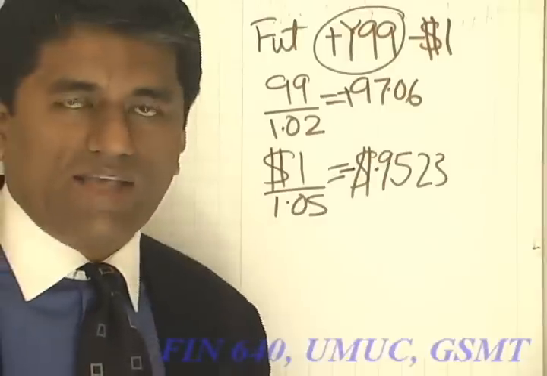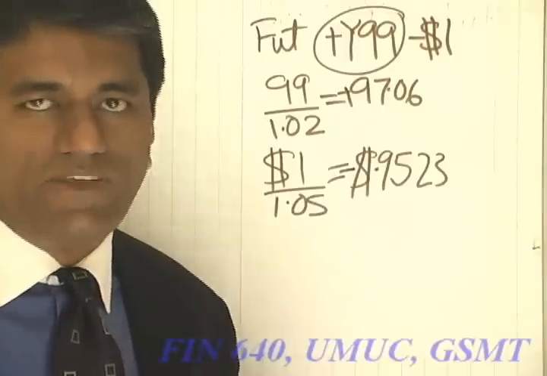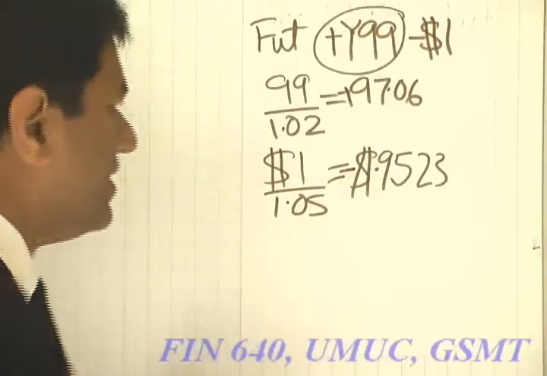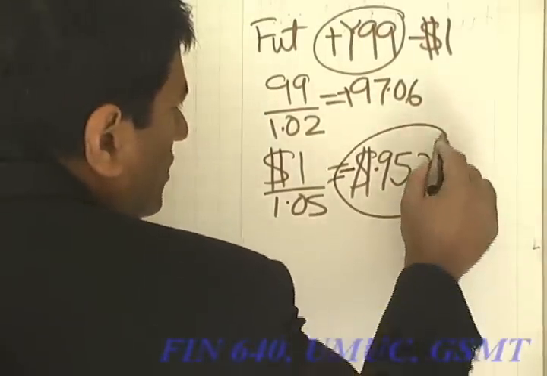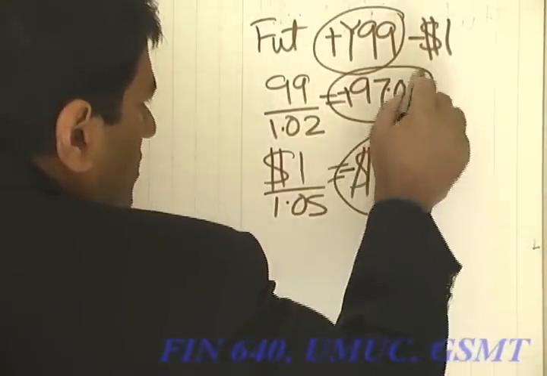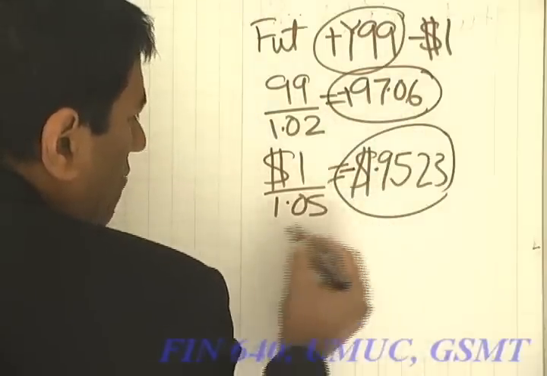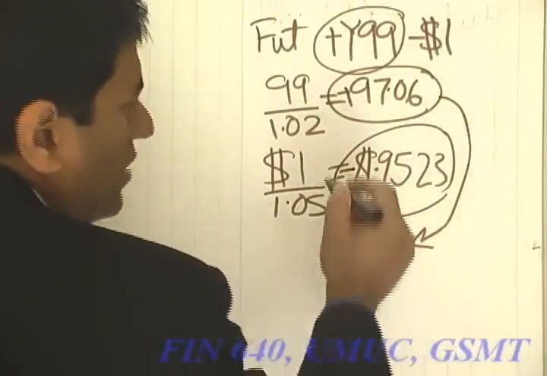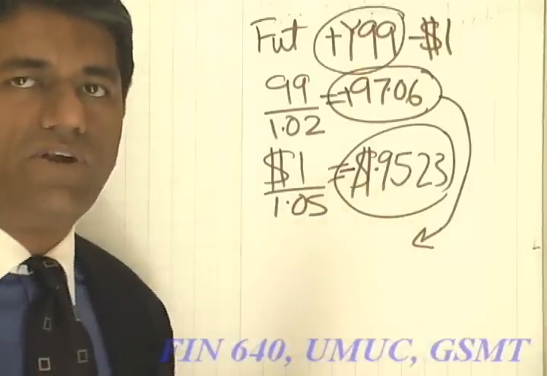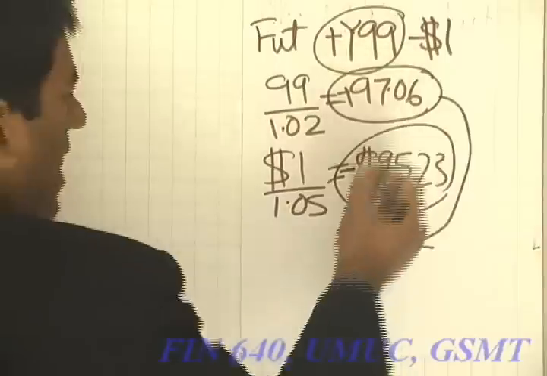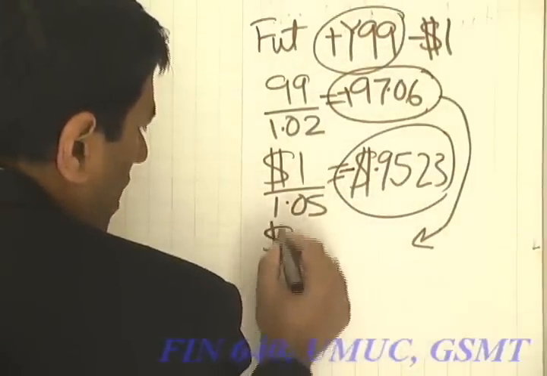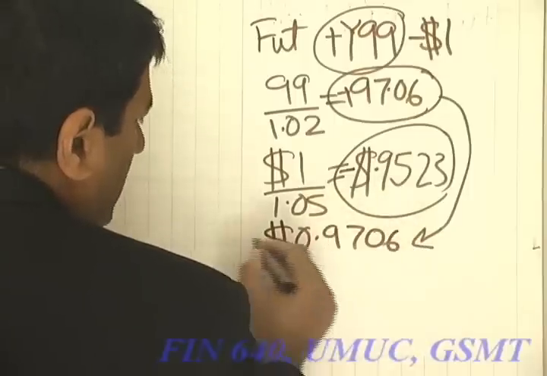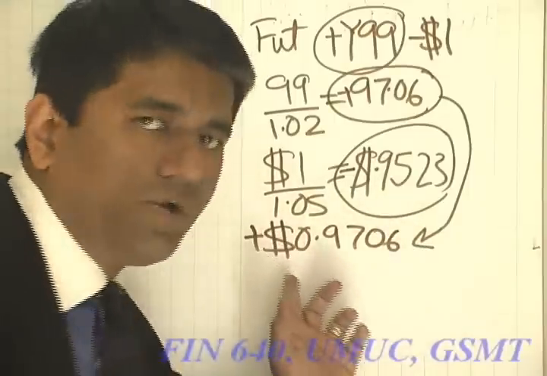What you do not know as yet is whether you're making a profit. And that's not difficult. Simply convert your yens to dollars. When you convert yens to dollars, because you've been told that the exchange rate is 100 yen for a dollar, you're going to get $0.9706. So that's a plus cash flow.